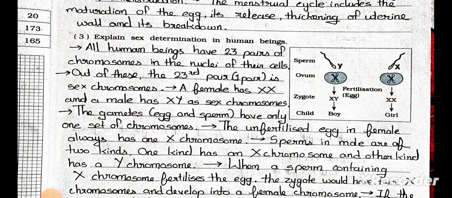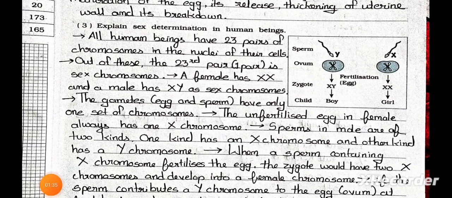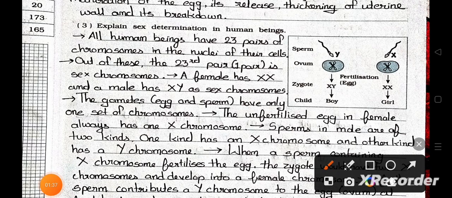Now see question number 3. Explain sex determination in human beings. First of all, see here the Y chromosome and here the X chromosome. At fertilization, X gives XY and here XX. If XY then it's a boy and if XX then a girl. Now see the answer. All human beings have 23 pairs of chromosomes in the nuclei of their cells. Out of these, the 23rd pair is the sex chromosomes.